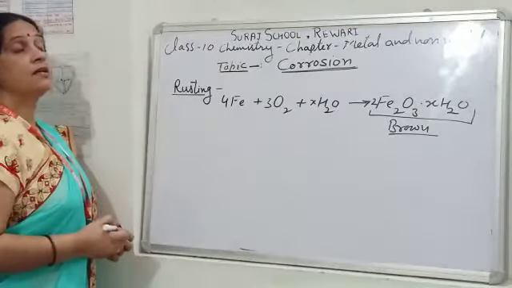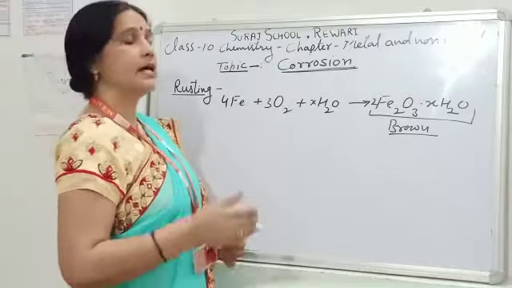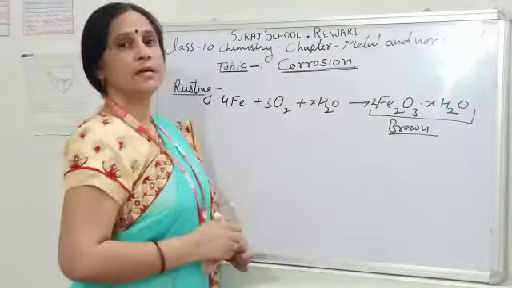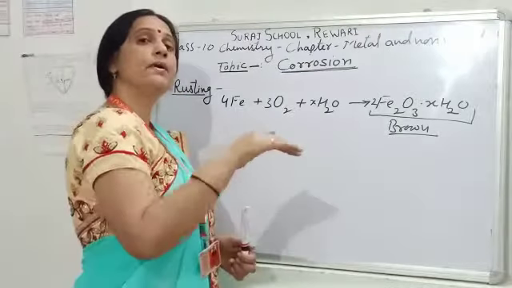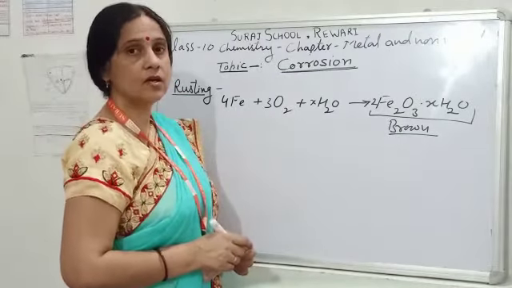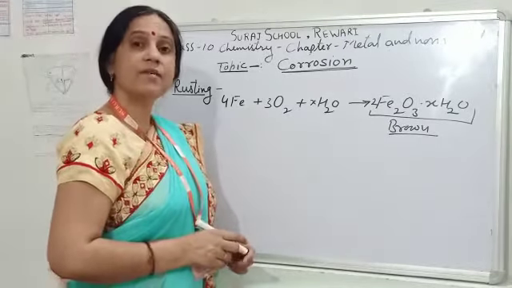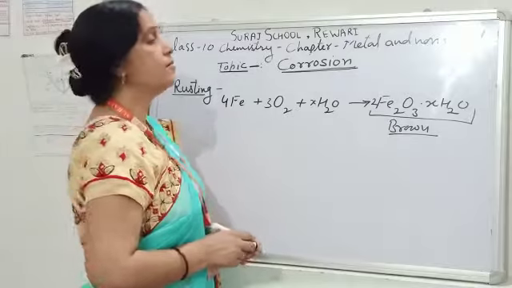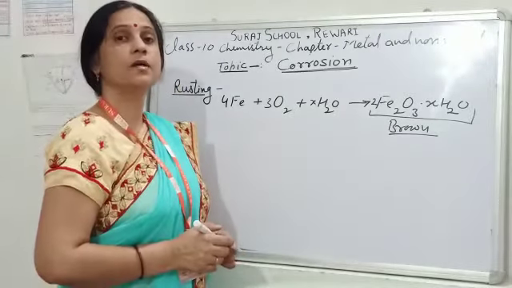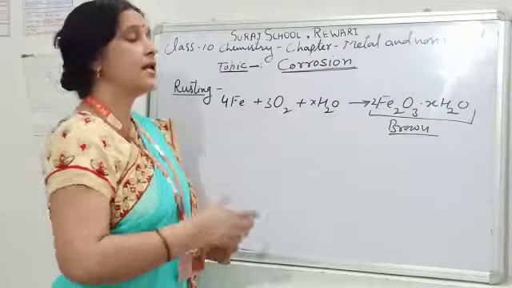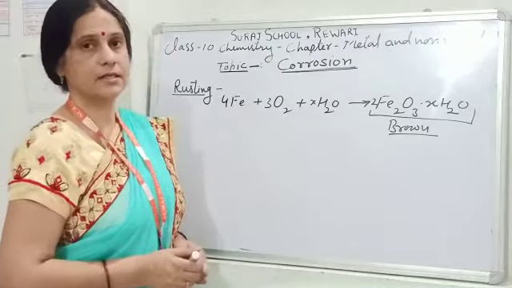We can prevent the rusting of iron by stopping the entry of water or oxygen to the iron metal, like by paint on iron metal, by greasing on iron metal, by alloying, by galvanization. Galvanization means the deposition of a layer of zinc metal on iron surface by the process of electrolysis. Like all these ways, we can prevent the iron from rusting.